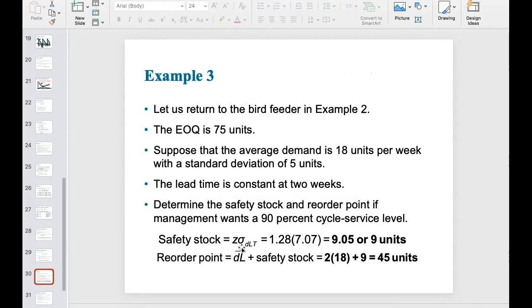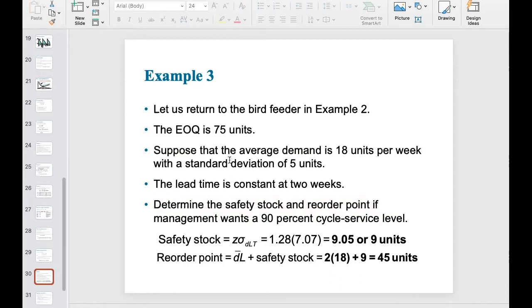After you get both Z and sigma DLT, you can calculate the corresponding safety stock, which is 9.05, or you can just keep the integer value, which is 9 units. In example 2, without demand uncertainty, we know that the reorder point should be 2 times 18, which is 36.